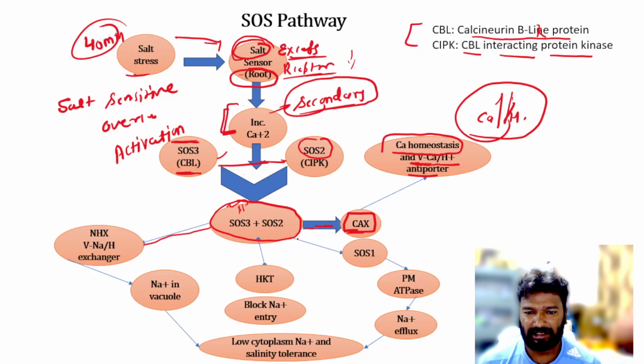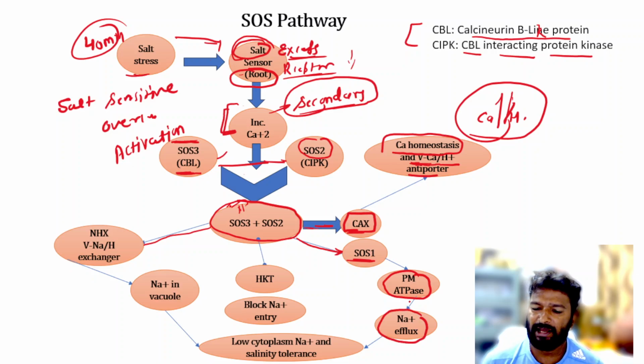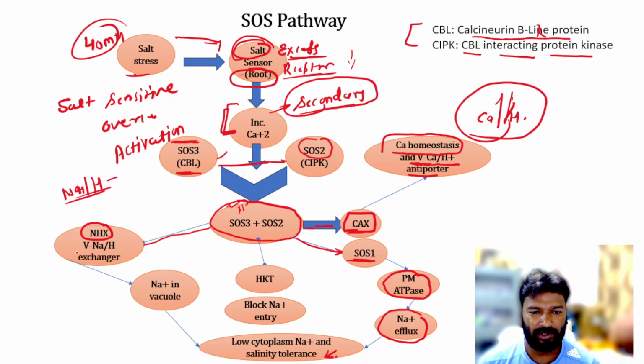Next it activates the SOS1. This is a plasma membrane ATPase and works as a sodium efflux. So it effluxes the sodium out, so they reduce the sodium in the cells. Third, it also activates the NHX. This is a sodium proton exchanger, also present in the vacuoles, and it exchanges the sodium and the protons.